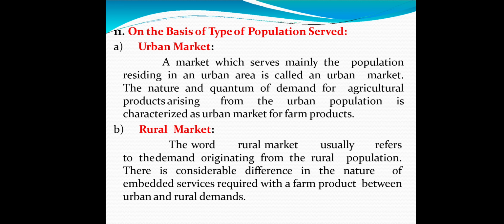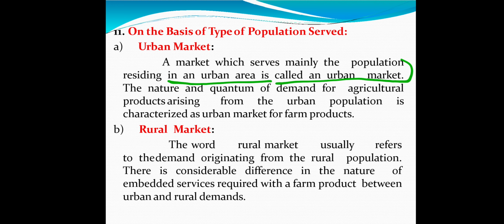The urban market: a market which serves mainly the population residing in an urban area is called an urban market. Remember, here it is related to the customers. What types of customers are there? If urban customers are there, we can call it an urban market.